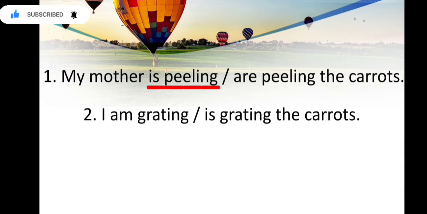The next one is, I am grating or is grating the carrots. Here again you can see two options are given, am grating or is grating, and you can see the subject is I. So we will always use am with I. So the answer is, I am grating the carrots.